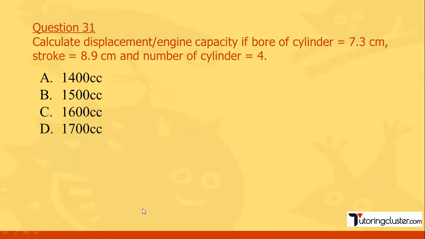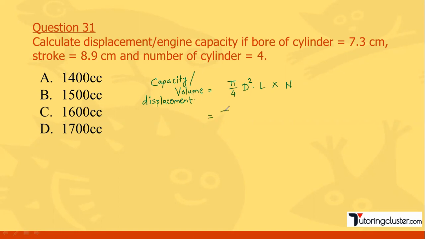Next, calculate the displacement or the engine capacity if the bore of the cylinder is 7.3 centimeter, stroke is 8.9 centimeter, and the number of cylinders is 4. Basically, you have to calculate the volume. The formula is pi by 4 D squared L into N. This is the capacity, or you can say displacement.